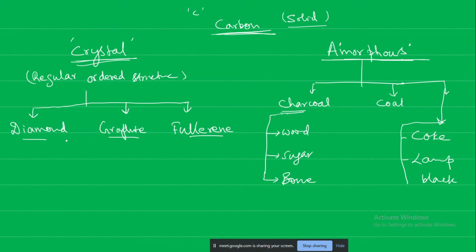Now our idea here is to understand these allotropes step by step. When we say allotropes, what will differ? Physical characteristics. Chemical characteristics will be the same. What will be different are the structure and the physical characteristics.